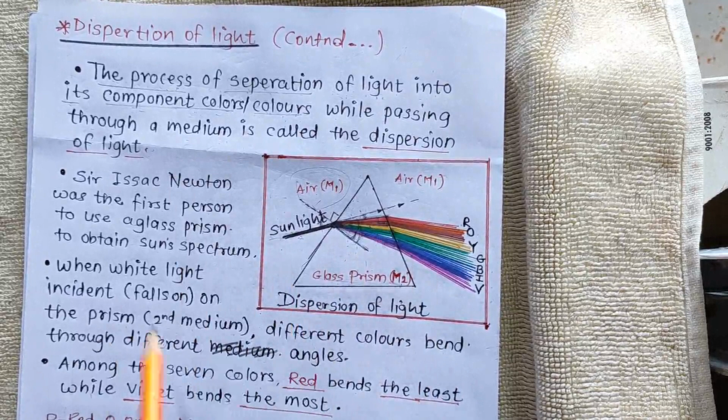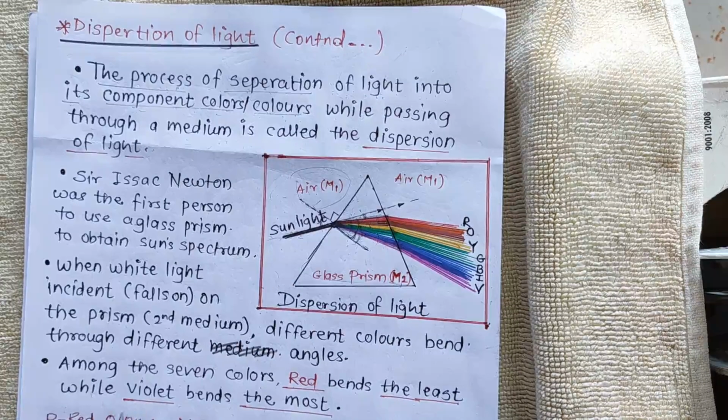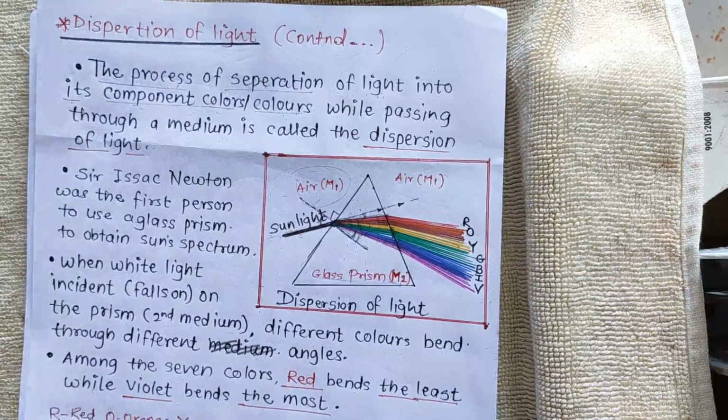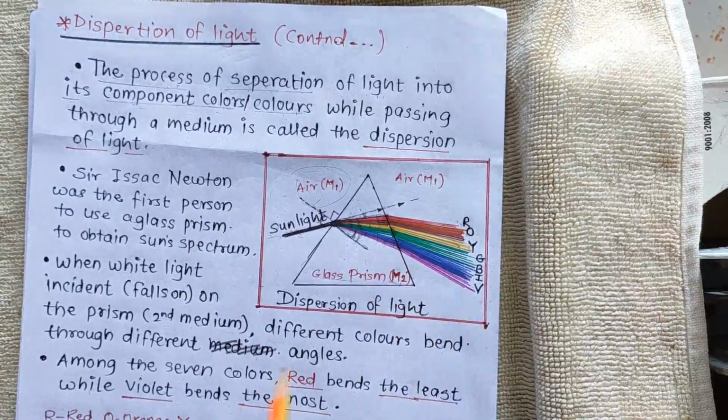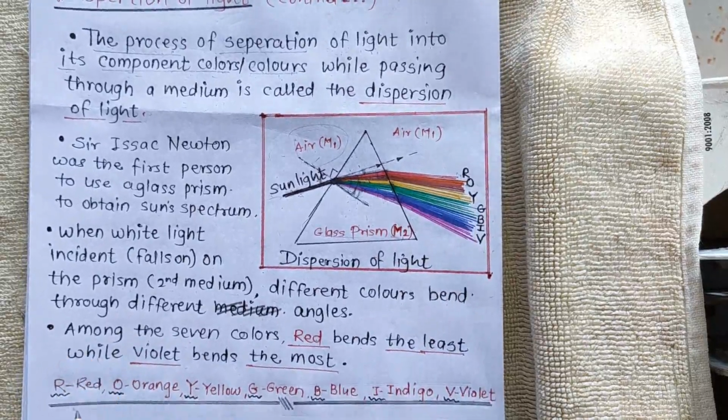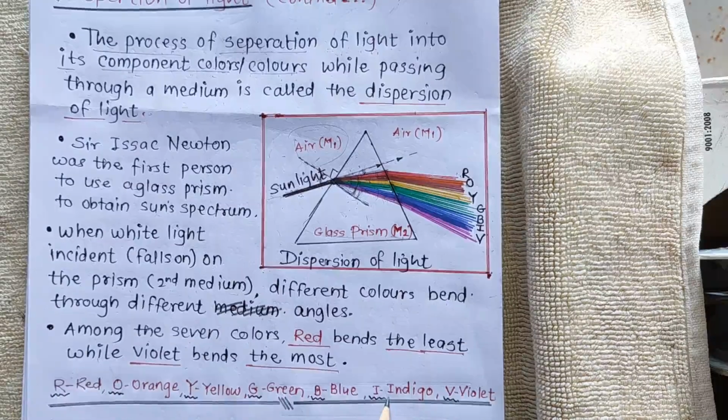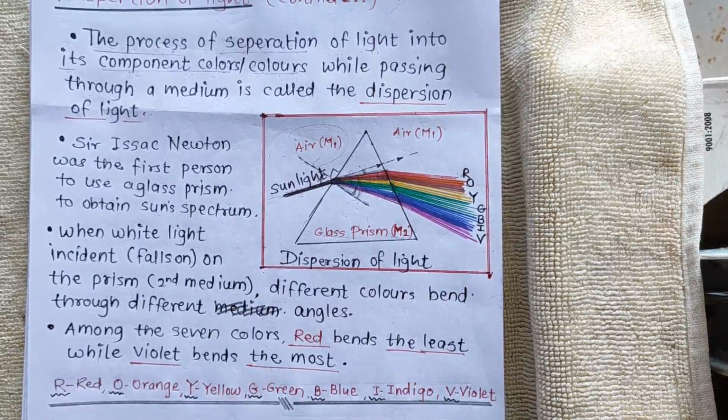So this is the concept which we focus on now. R means red, O means orange. I have given the colors over here. You can see this video, note it down, and please make a note of it.